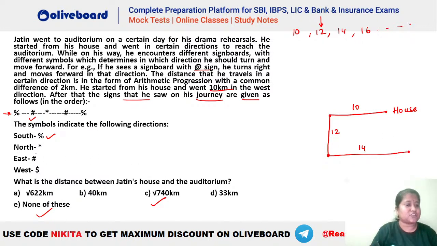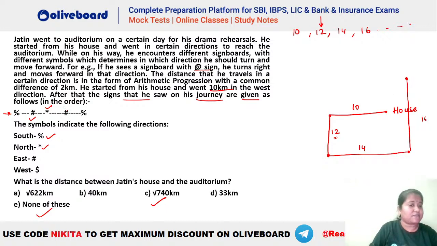Now from this direction, what happens? You can see the next is asterisk. Asterisk means north. So you can see from here, he goes north. And how much should he go? This is 10, 12, 14. So after that, he should go 16. So this is your 12, that means 16 will be somewhere above. Let's say this is your 16. Okay, so he reaches this point. He has crossed this. Okay, so this is 16. He has reached this point here.